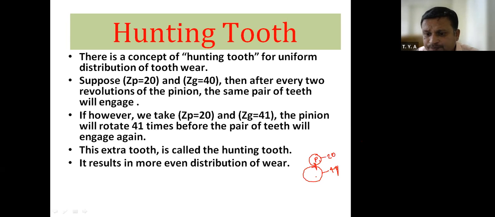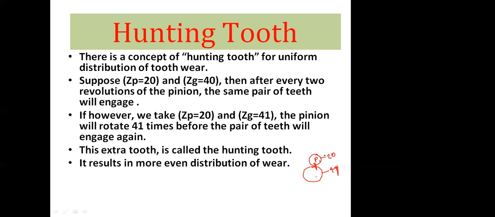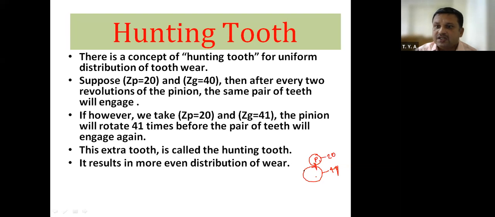Therefore, now if the same pair of gear teeth come in contact the first time, then after 41 rotations of this pinion, the same two gear teeth will come in contact with each other. In the earlier case, two gear teeth were coming in contact after 2 revolutions.